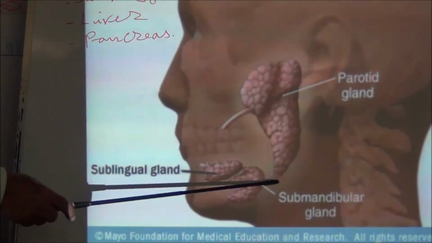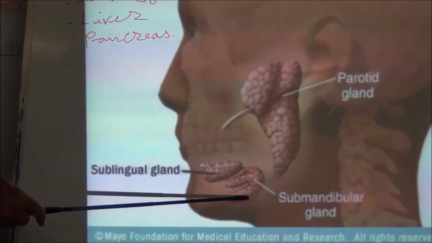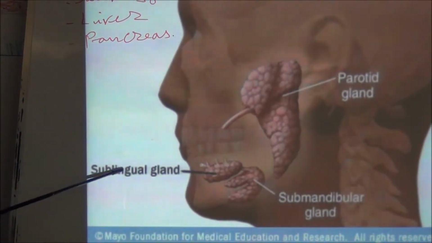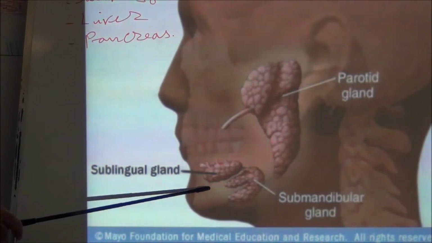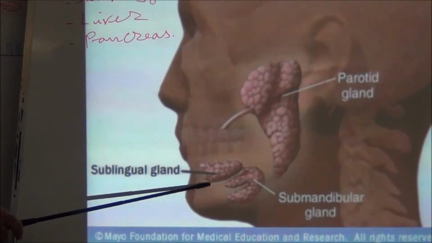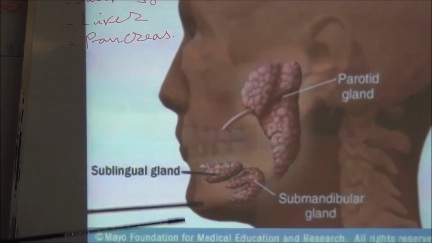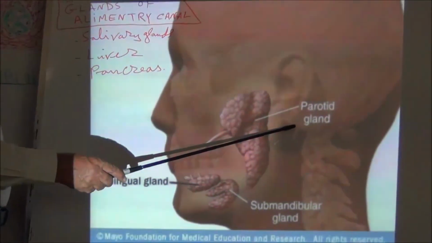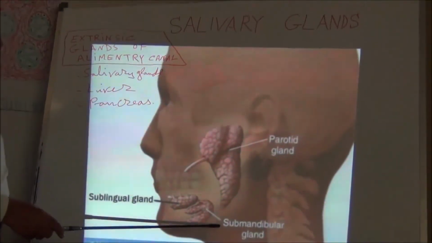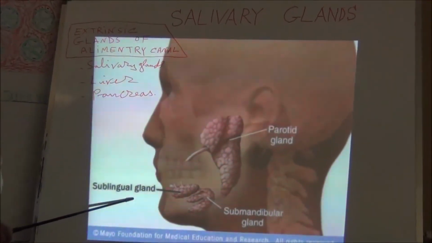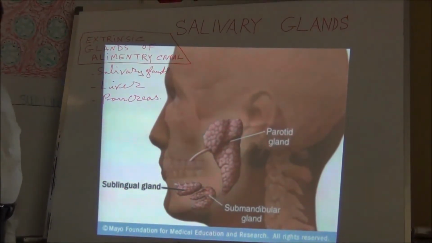It is present below the mandible. And third type is called the sublingual gland. It is present below the tongue. So, three types of salivary glands: the parotid gland, the submandibular gland, and the sublingual gland.